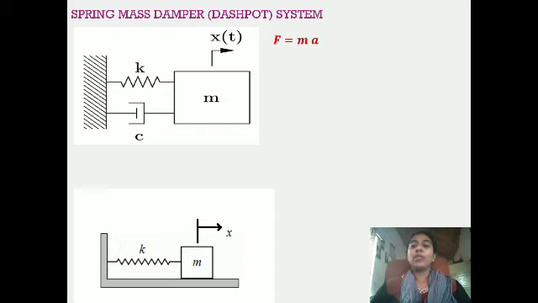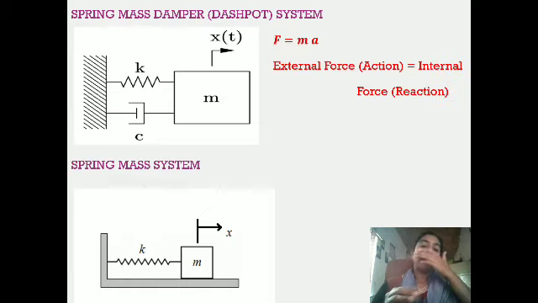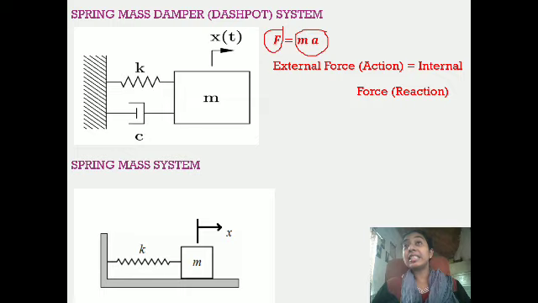Now, we know force is equal to mass into acceleration, Newton's second law. This force F is the external force, and MA is the internal force, that is, the inertia force, which resists. This F is applied from outside, this MA is acting from inside the body, the inertia force.